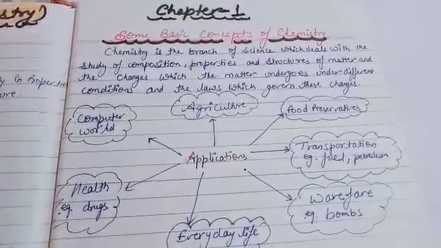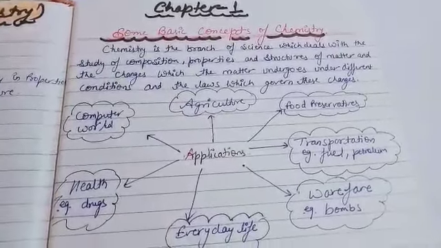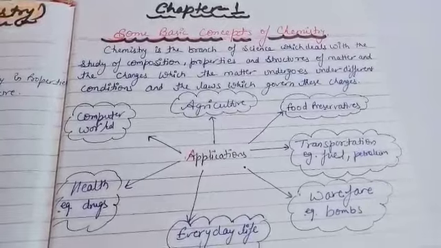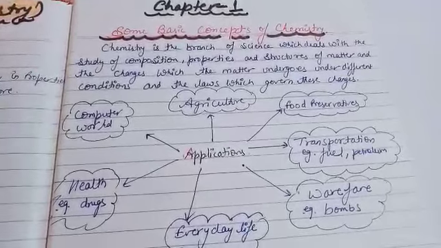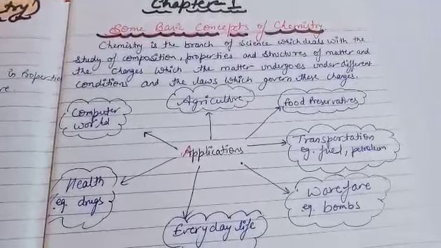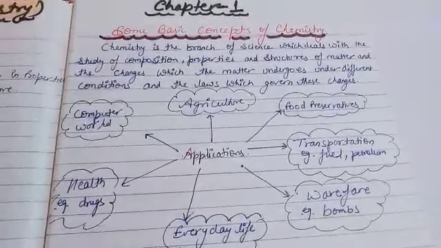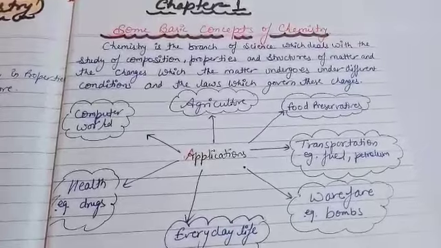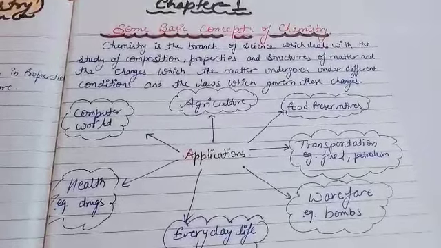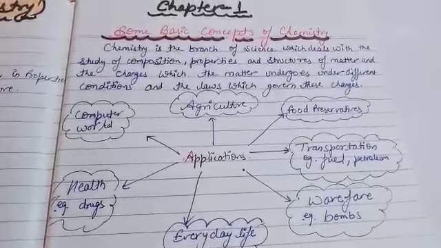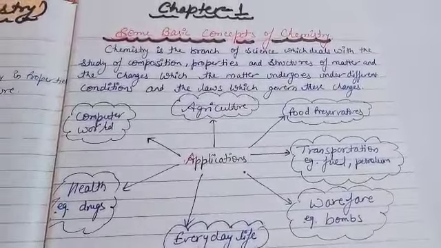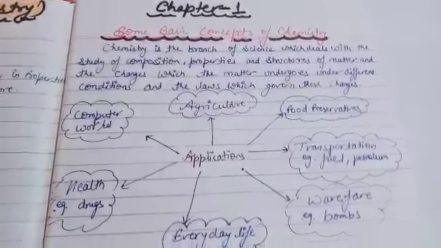In this chapter, we'll study general applications of chemistry, then matter and its classification, then molarity, mole fraction, empirical formula. Then we'll study ionic compounds and covalent compounds. So many basic things we will study, along with some new concepts.